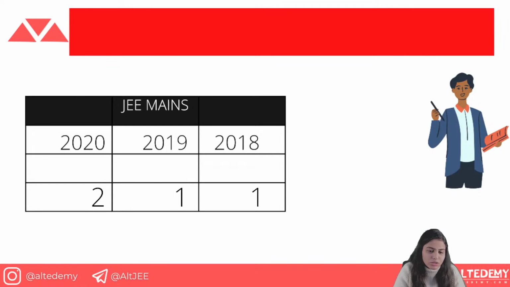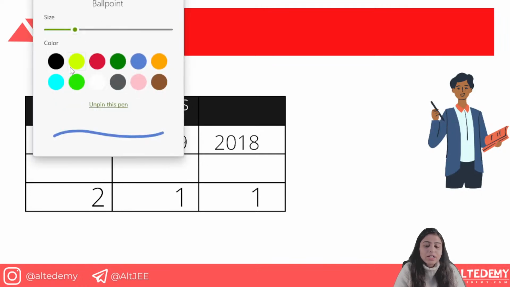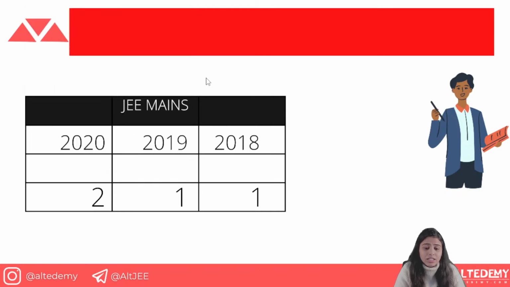Now whenever we are going to study anything, we need to know how many questions are being asked in Mains. Does that topic even come in your paper, or are you just going to waste your time? So obviously this topic comes in your paper. The trend has been that 2 to 1 questions have always been asked from 3D geometry. In fact, you can say two questions, because one question is from points, vectors, and that also comes in 3D geometry. So if you know 3D geometry very well, then you can just go with it.